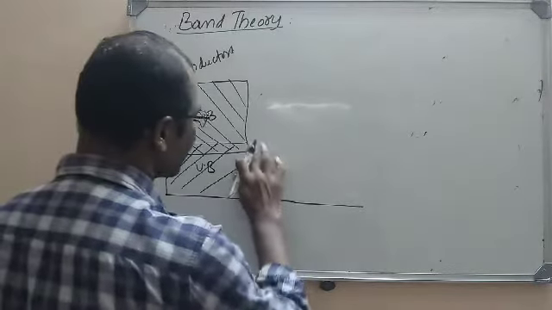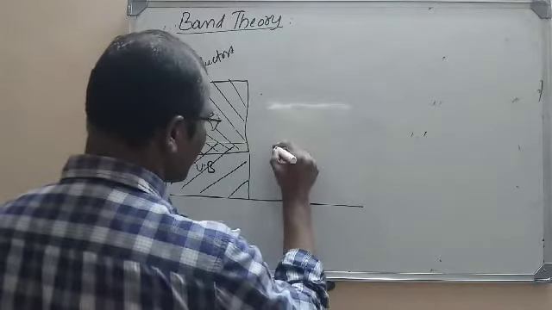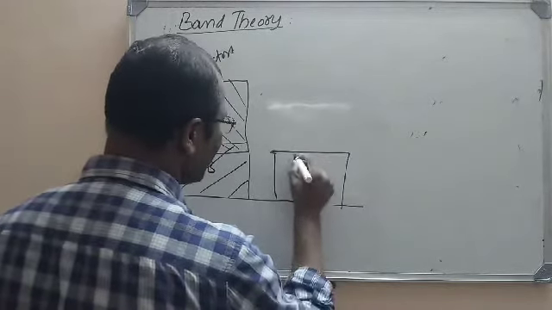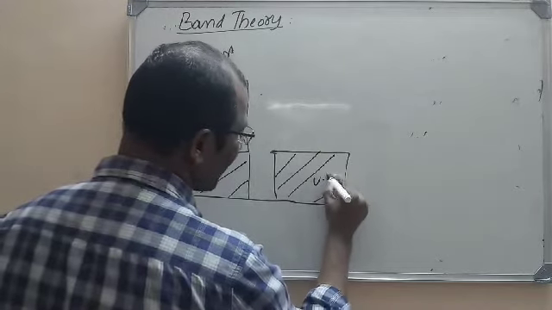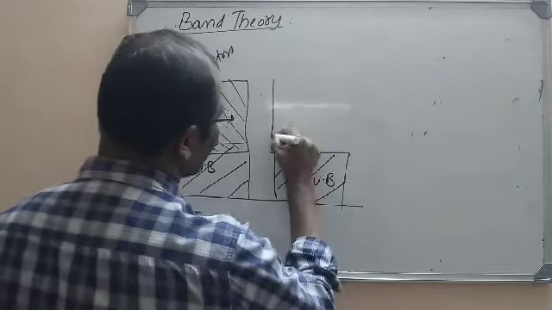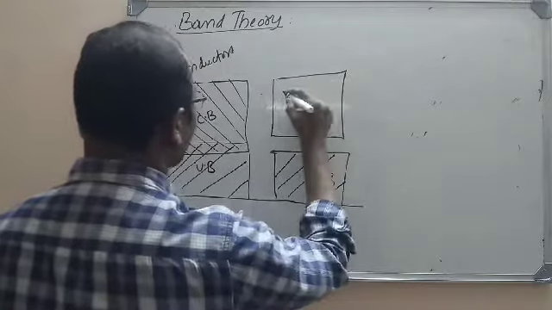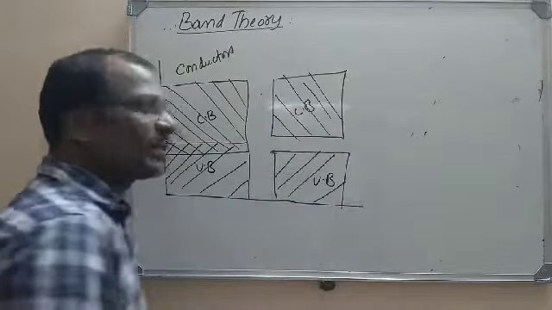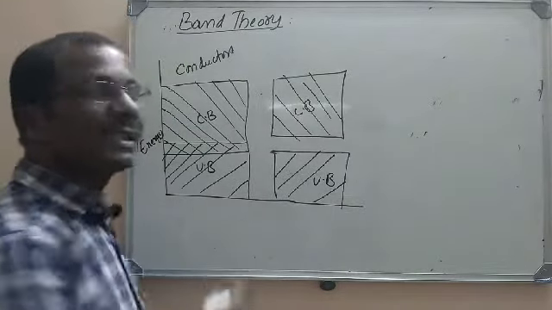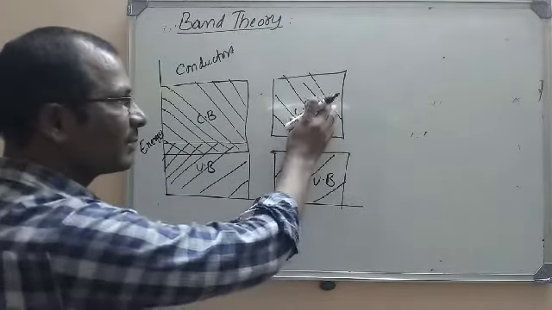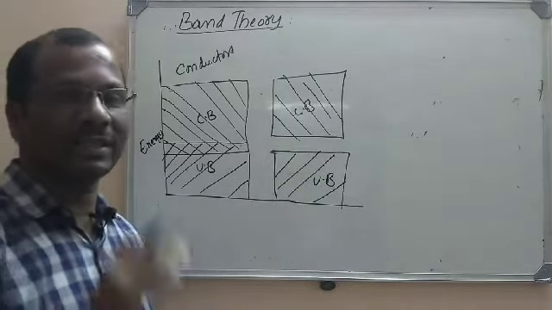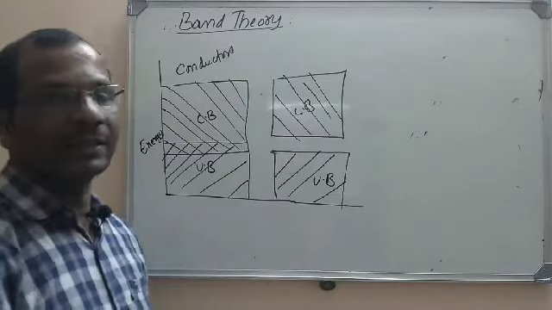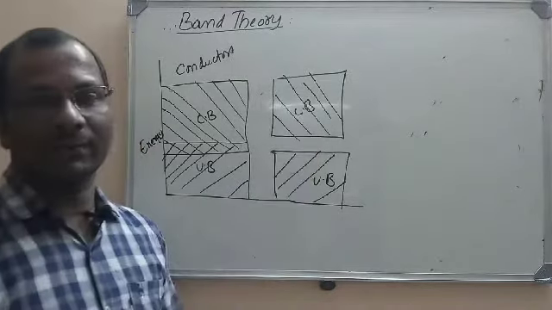Now let us take the same bands in the case of a semiconductor. Again, here this is a valency band and this is the conduction band. So two types of bands exist in all types of materials. A band is nothing but an energy level. The conduction band is formed from the empty energy levels. When you join all the energy levels, it will form a band. The conduction band is due to the empty molecular orbitals here.